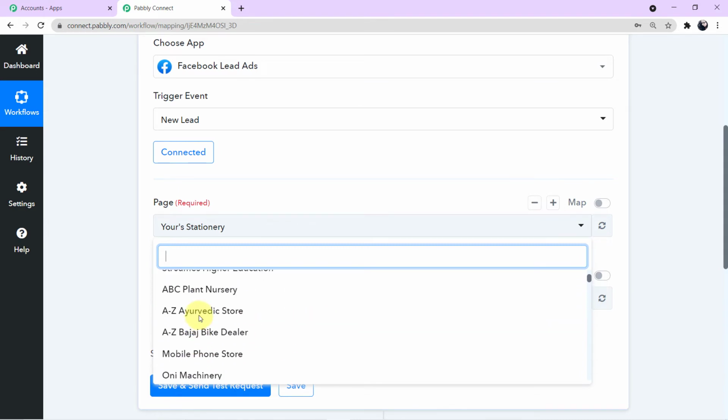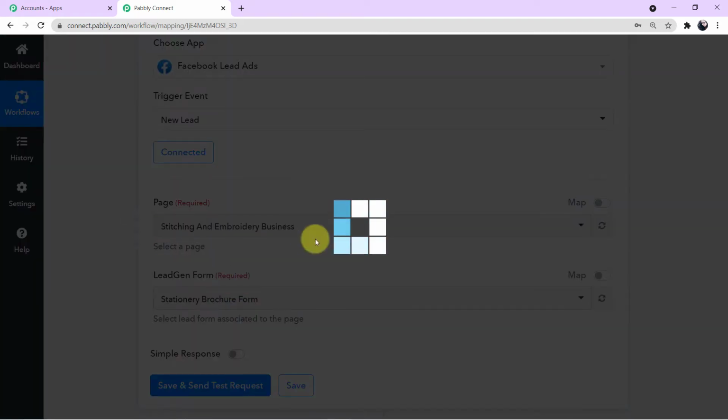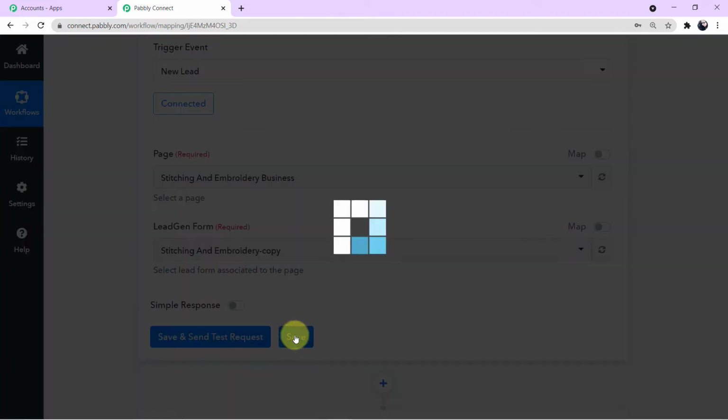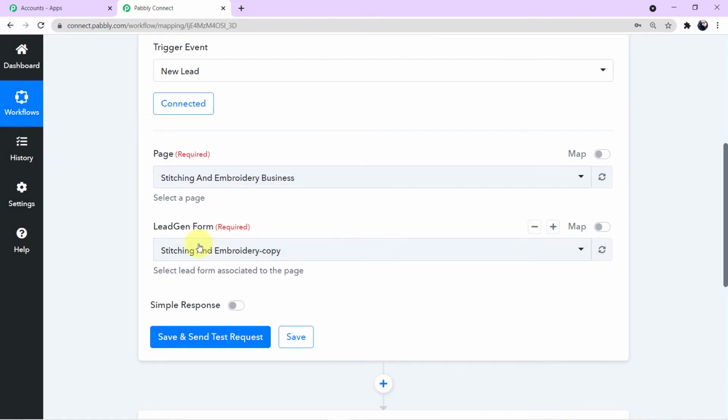Now we have to search for the particular page which I have shown to you, which is stitching and embroidery business. If I simply click this, automatically the page will be mapped here. Now the form which is attached with this page will automatically appear here, so you need not worry about anything. Click on save. Okay, now this page and this form is saved here.